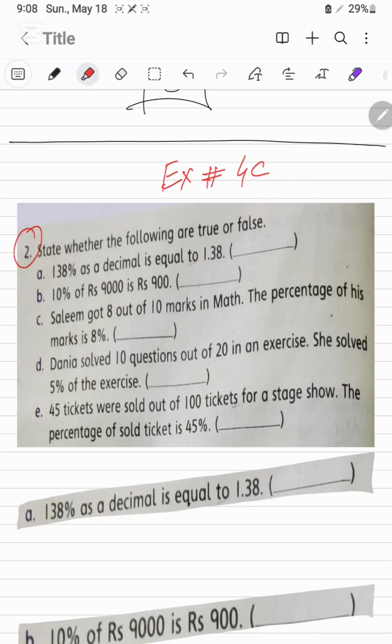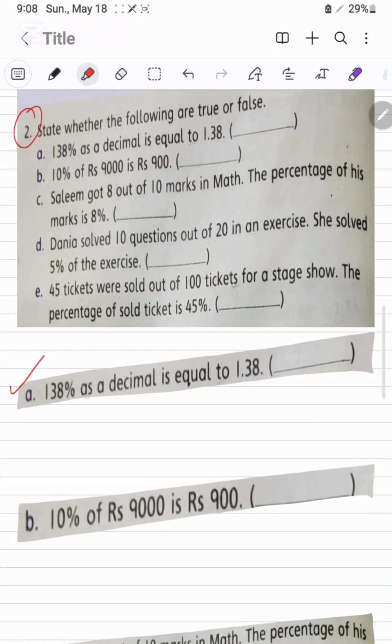It is question number 2 of exercise 4C. State whether the following are true or false. It's question number 2, A part. 138% as a decimal is equal to 1.38. 138% means 138 times 1/100. It will be 138/100.